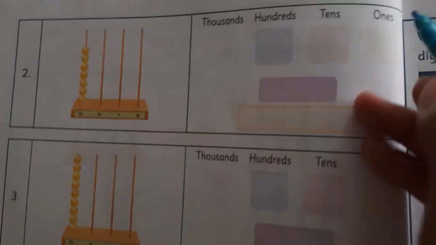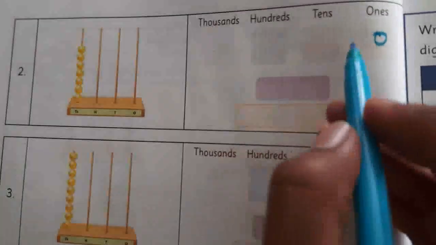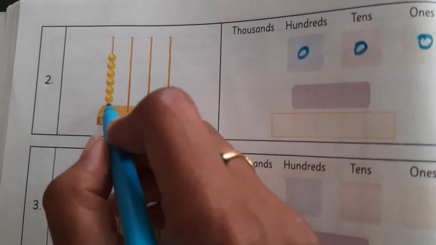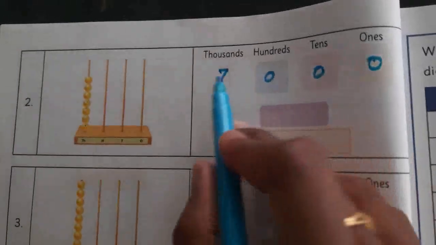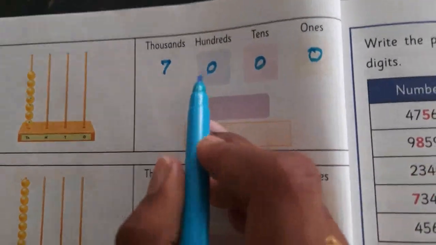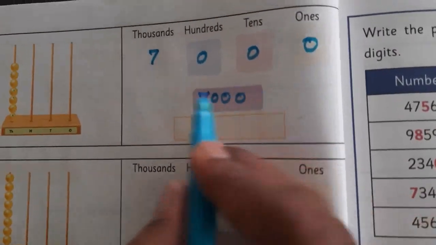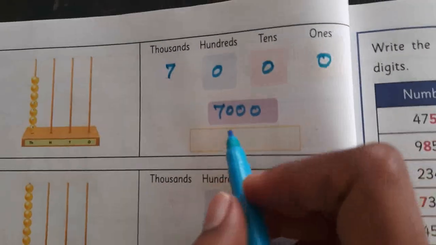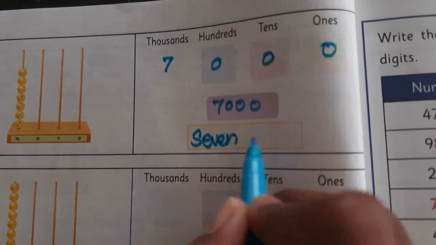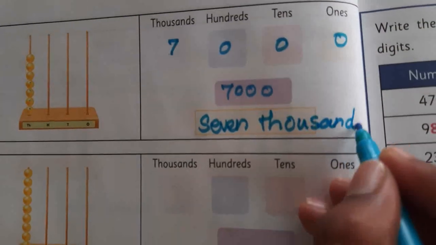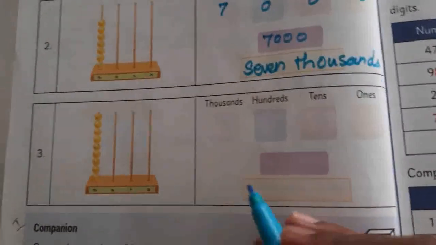Okay, listen. Are there any beads in the ones place? No. So you have to represent that as 0. In the tens place 0. In the hundreds place 0. In the thousands place, you have to count 1, 2, 3, 4, 5, 6, 7. So 7 in the thousands place. This is the place value chart. Number form means you just write the number alone. That is the number format. Next box you have to write the word form. Word form means seven thousand.